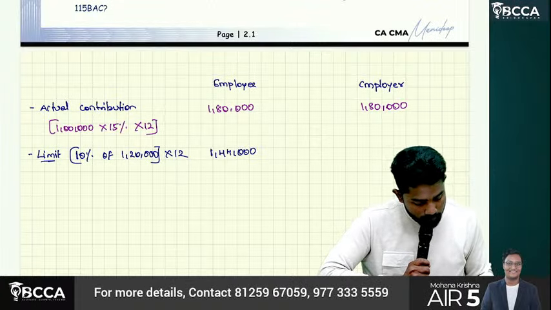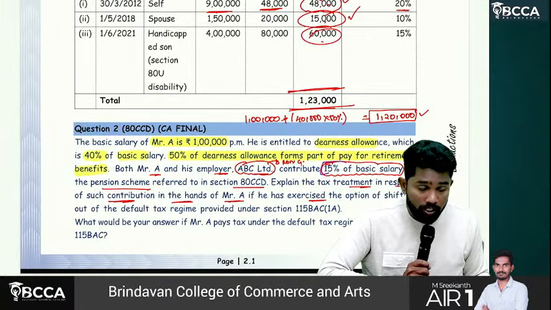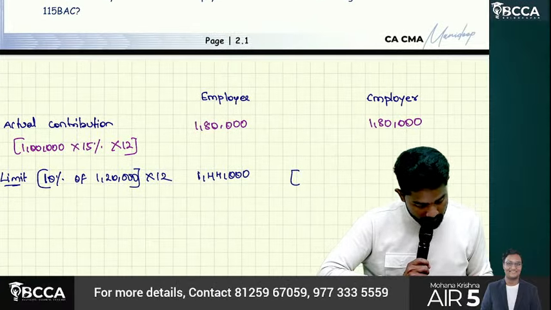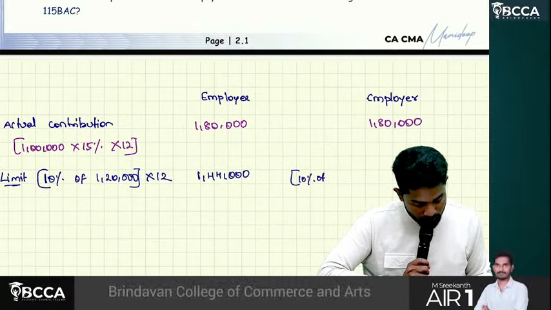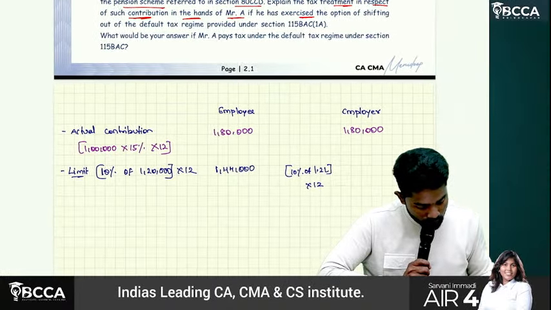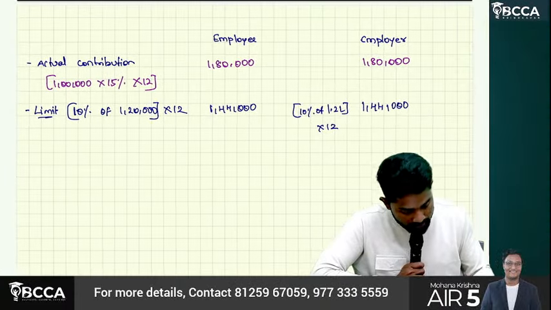Whereas here, how much is the limit, sir? He is under old regime only. Okay, old regime, non-government employer means 10 percentage only there also. So 10 percentage of 1.2 lakhs into 12, 1 lakh 44,000 only. So what is the deduction allowed here?